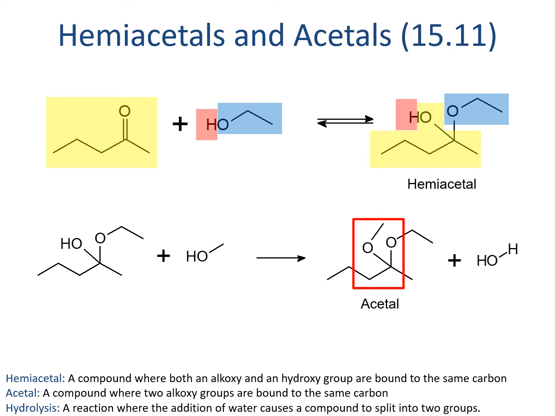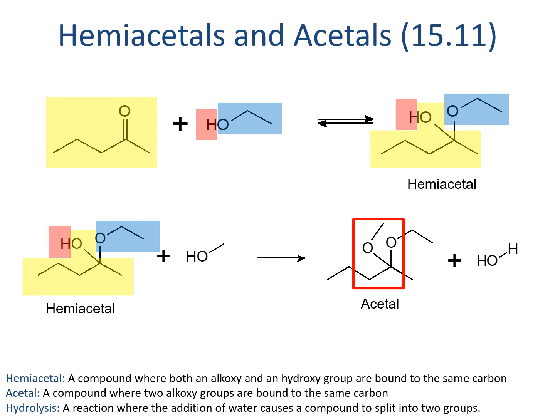This reaction is much more permanent and corresponds biologically to the formation of di- and polysaccharides from monosaccharides, our simplest carbohydrates. It can be reversed in strong acid or base, or in our bodies by enzymes. Just like before, we can track pieces of this molecule, or of all of the molecules. Here we have all the same colorings as before for our hemiacetal. So we can see the yellow is the portion that came from the aldehyde or ketone. In this case, it's a ketone.